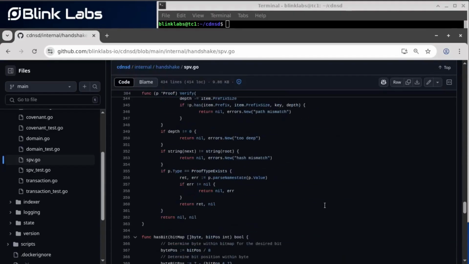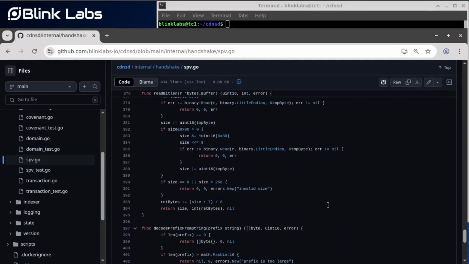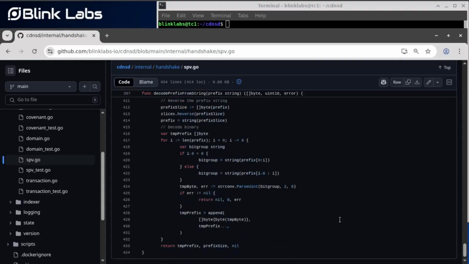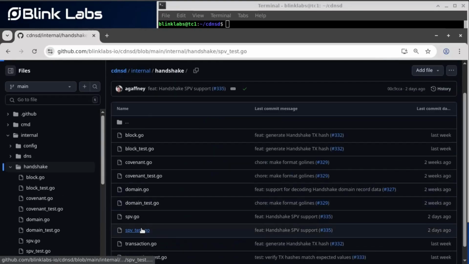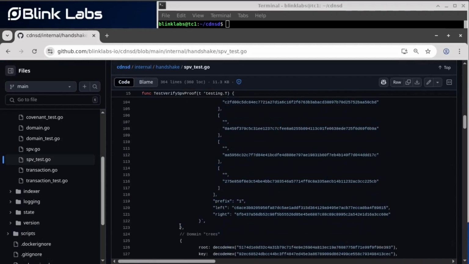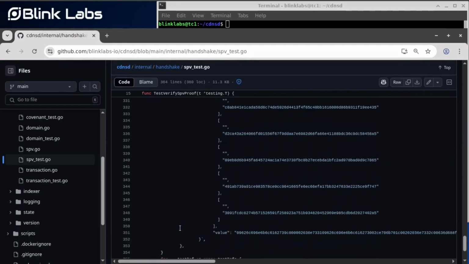This code was ported from the JavaScript and C implementations of this library used in the Handshake ecosystem. We, of course, also have tests to go with it. These proofs were retrieved from a Handshake node via the API and plugged into our SPV support to validate that it works as expected.